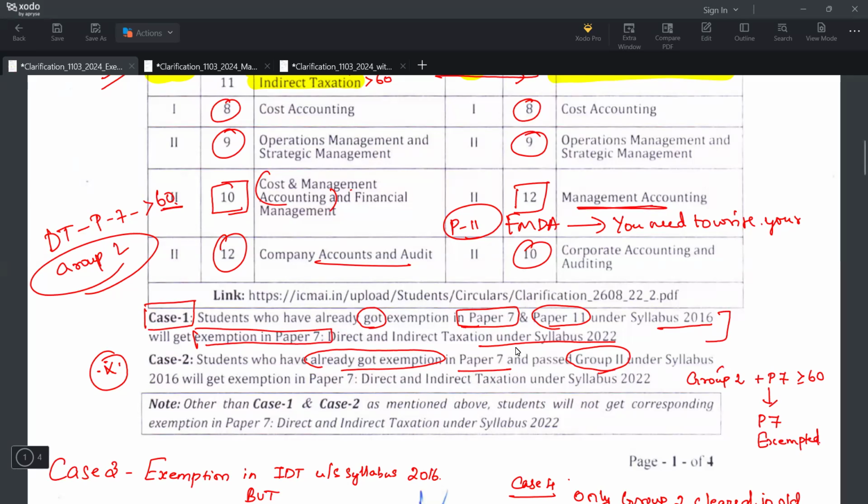This group 2 IDT paper, even if you score 40 plus marks or minimum 40 marks or minimum 50 marks, it doesn't matter. If you have already cleared group 2, then in anything other than this case, you need to appear; no corresponding exemption is given. That's the remaining case.